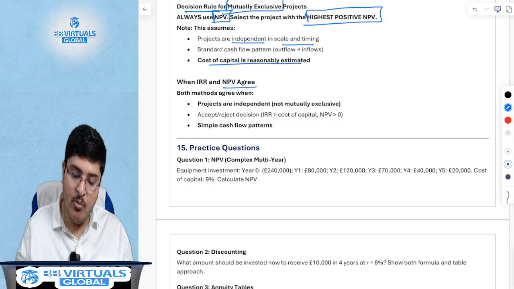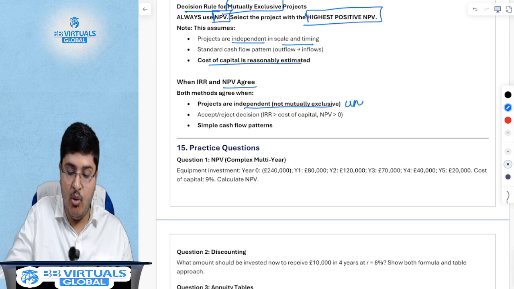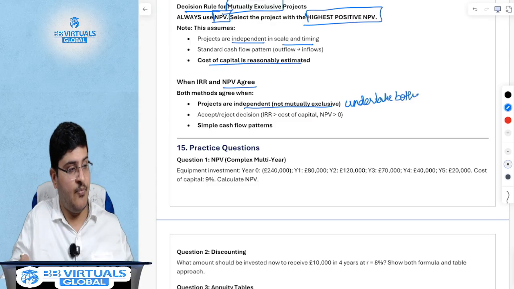However, if there are two projects which are not mutually exclusive, which you can undertake both, if you can undertake both projects, then